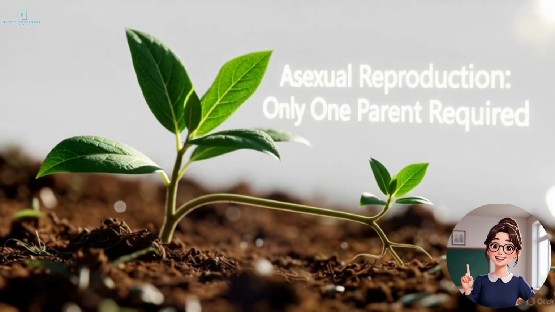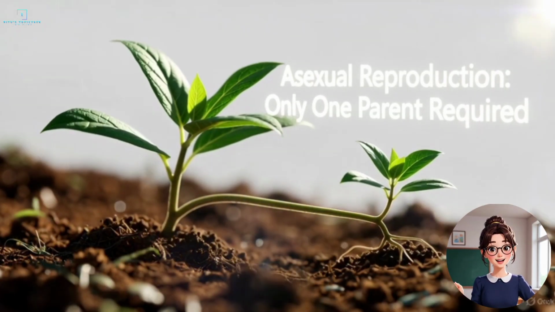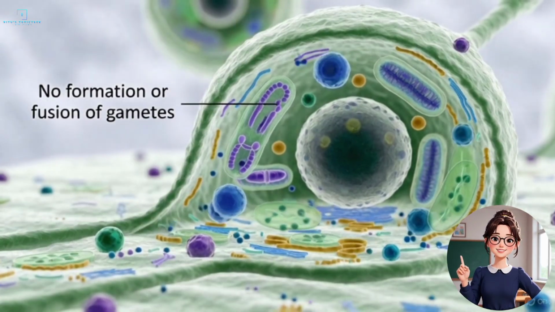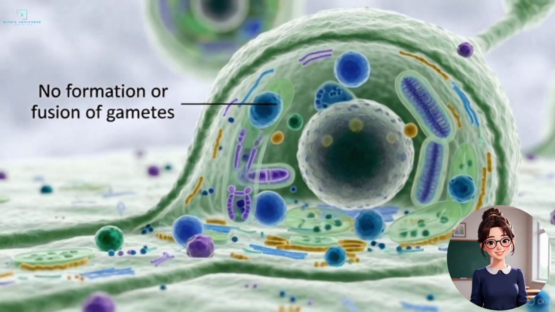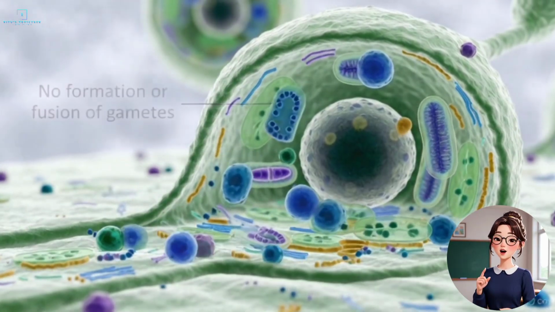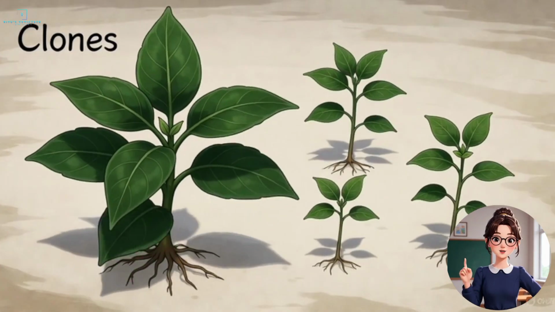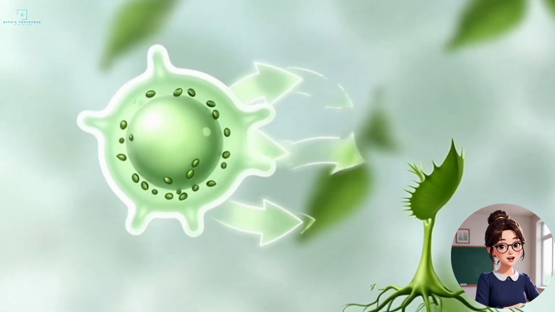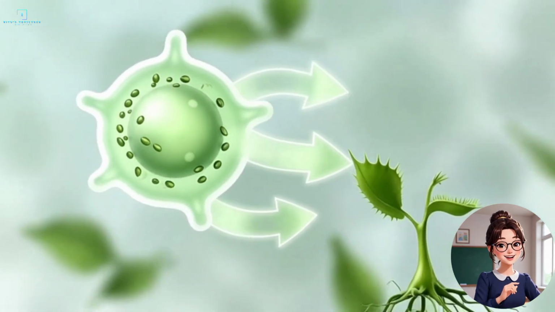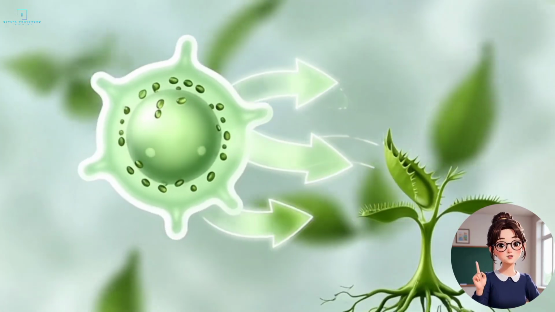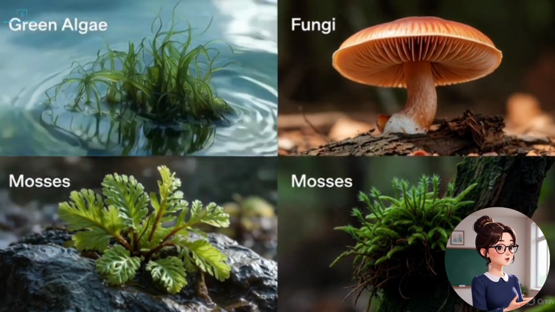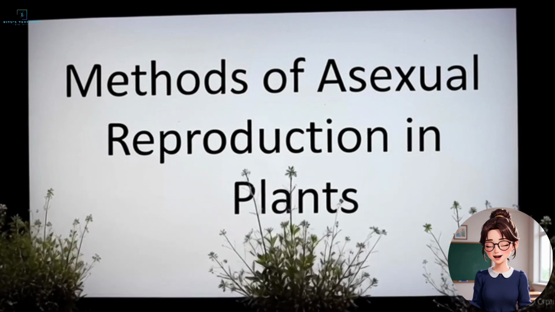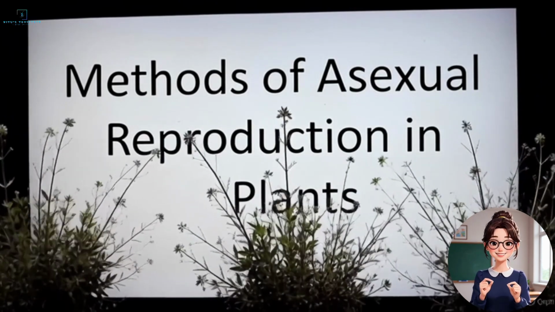In asexual reproduction, only one parent takes part in forming the new plant. There is no formation or fusion of gametes, and the offspring produced are genetically identical to the parent. These identical offspring are called clones. This process is quick and simple, and it commonly occurs in lower plants like algae, fungi, and some mosses. Let's look at the different methods of asexual reproduction found in plants.